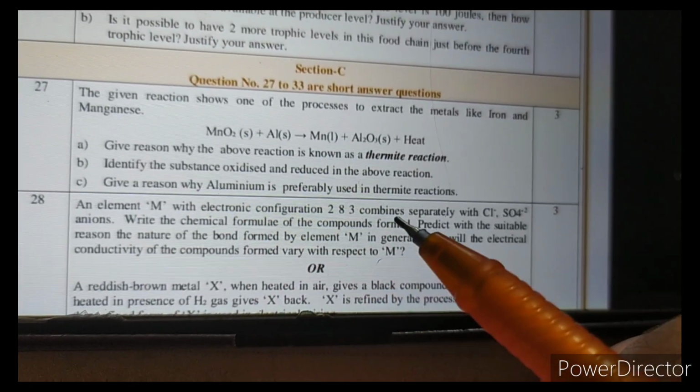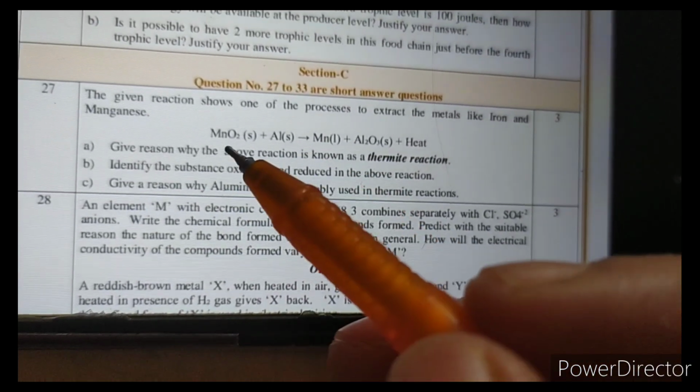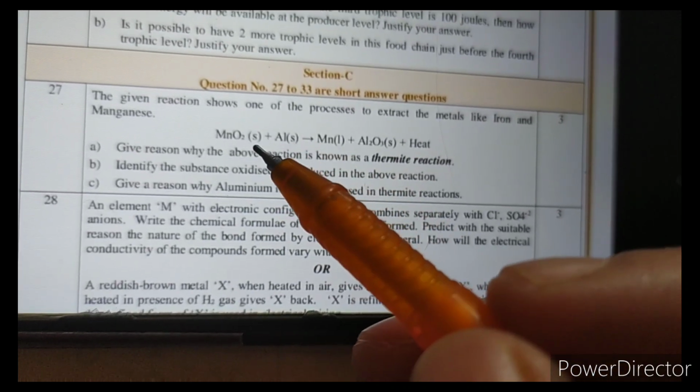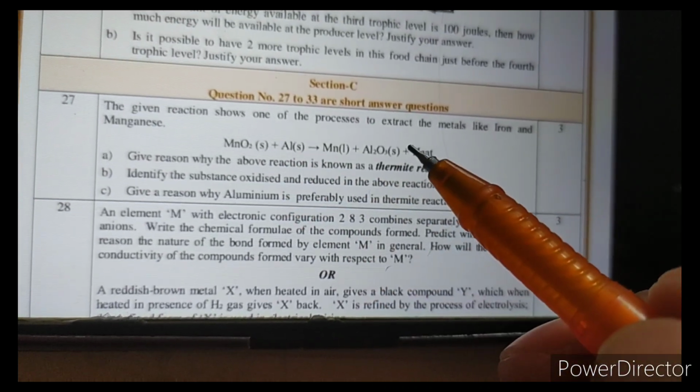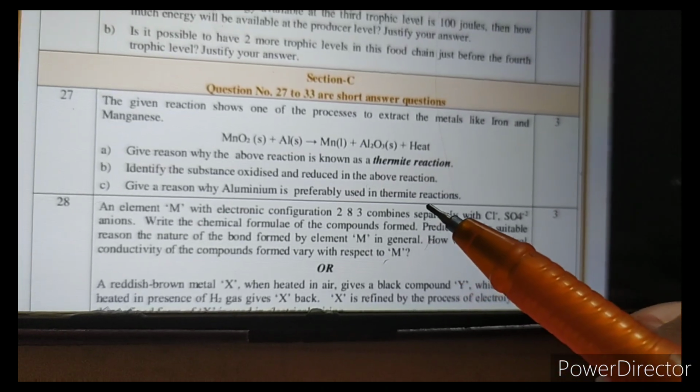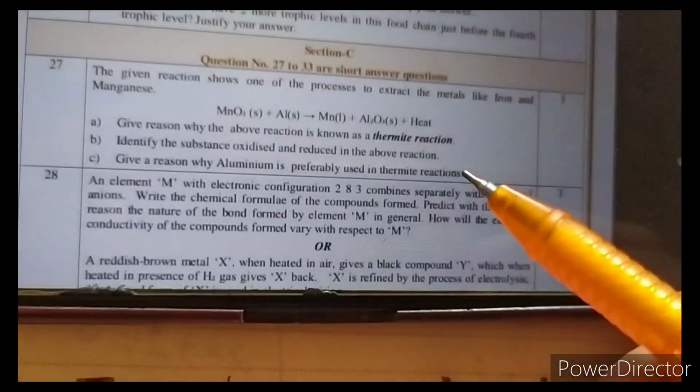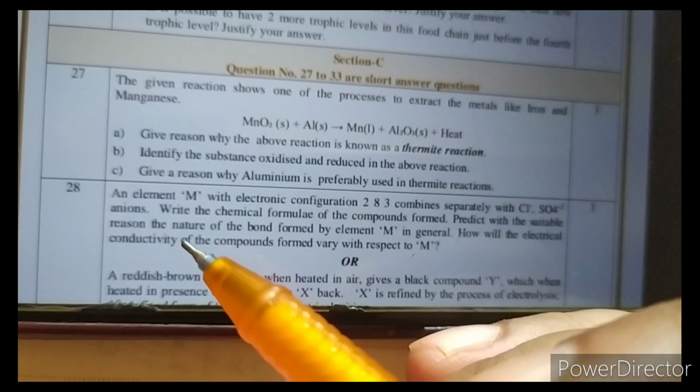Give a reason why aluminium is preferred. Because aluminium has great affinity with the oxygen. Oxygen के साथ aluminium बहुत तेजी से combine करता है और aluminium oxide बना लेता है, and therefore it is preferably used in the thermite reaction. Let's come to another question quickly.